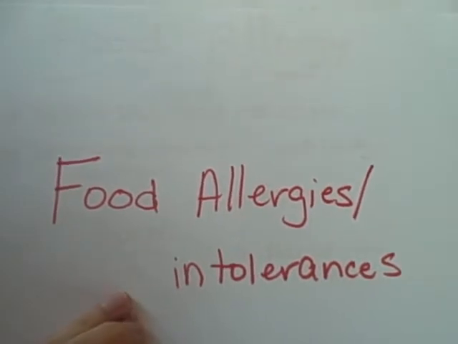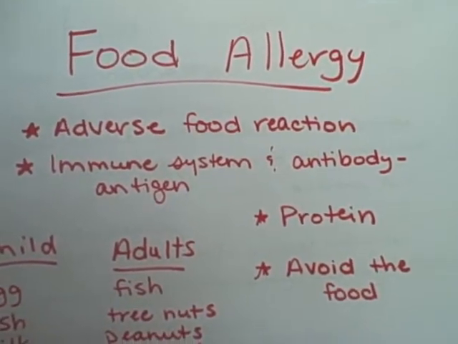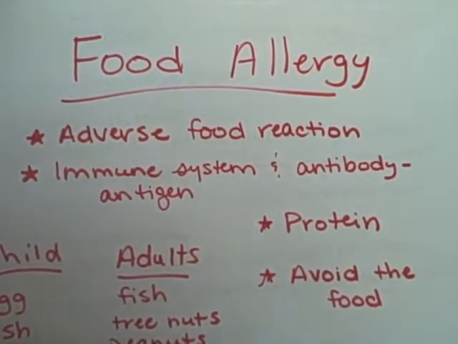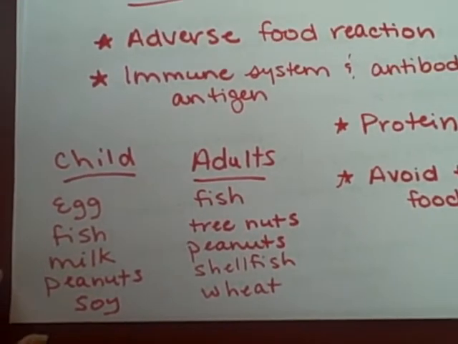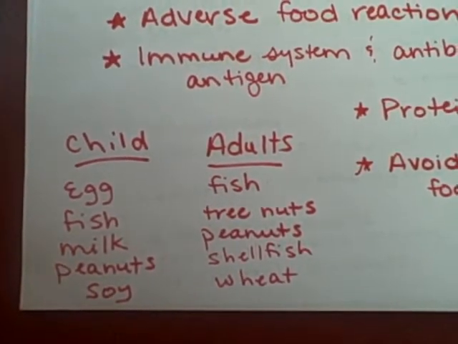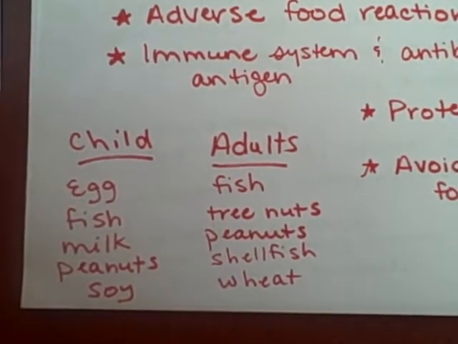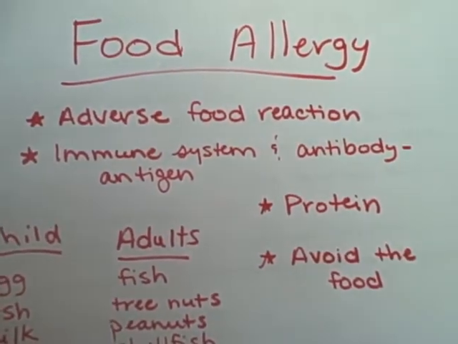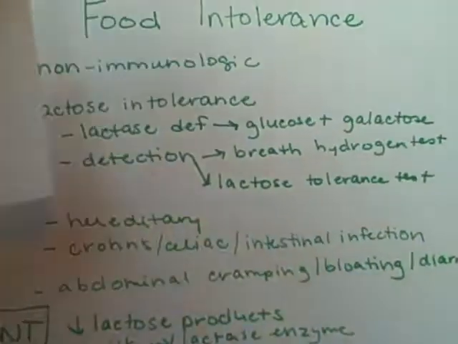The next we'll talk about food allergies and intolerances. Food allergies are adverse food reactions and involve the immune system and an antibody-antigen response. In children, the most common are eggs, fish, milk, peanuts, and soy, and in adults, the most common are fish, tree nuts, peanuts, shellfish, and wheat. This is an allergy to protein, and the MNT for food allergy is complete avoidance of the food.